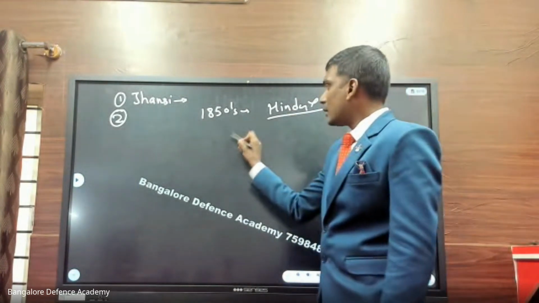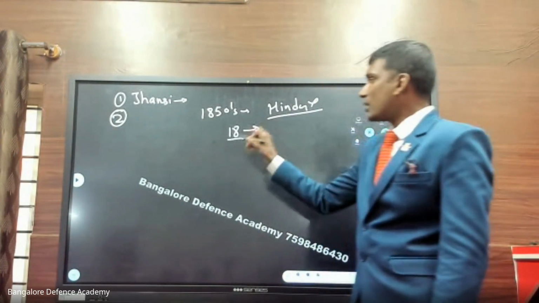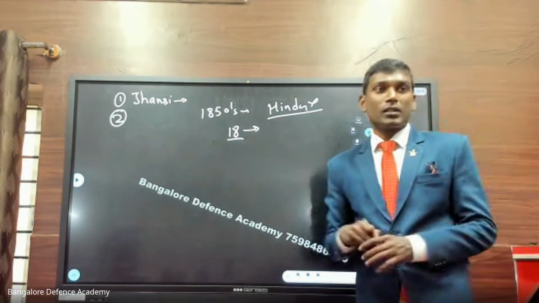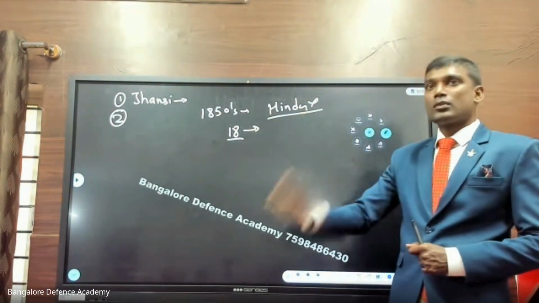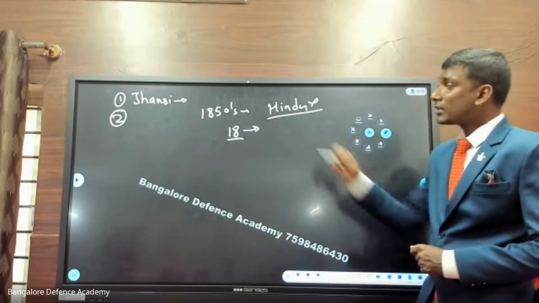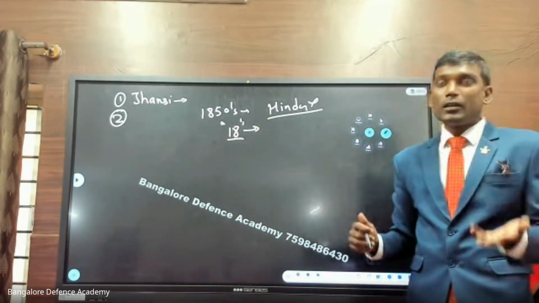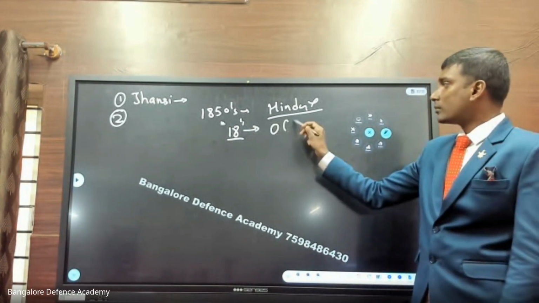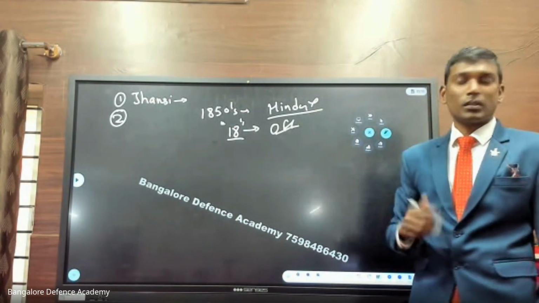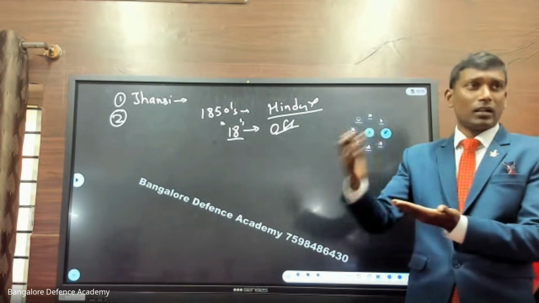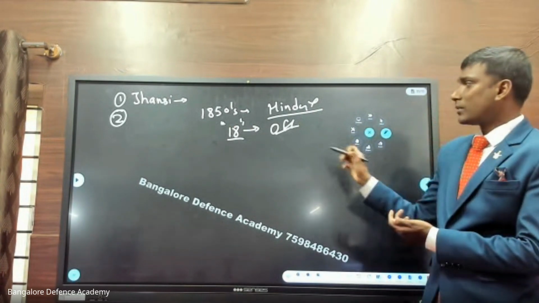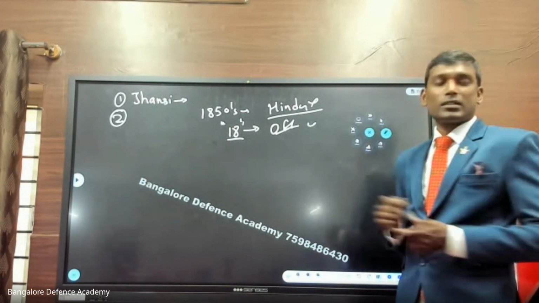The second cause: imagine at the age of 18, a boy joins the East India Company as a soldier. Till his retirement, he will be a soldier only. But if a British person joins at the age of 18, he gets promotion, high salary, and becomes an officer. The payment was different, the style of living was different, everything was different. The soldiers were unhappy due to these reasons.